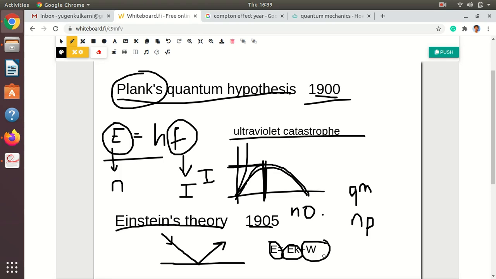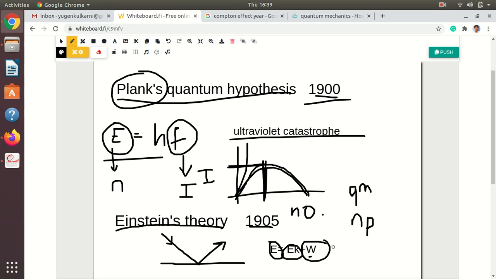Here we don't need any frequency term, but what Einstein used is W equal to h times f, that is h times the threshold frequency. We call that threshold frequency. So actually we don't need to explain this threshold frequency term, we can just use threshold energy and that's it. But why we have used the threshold frequency term is because it is easy to measure. Frequency of light can be measured easily, so that's why we use that term.